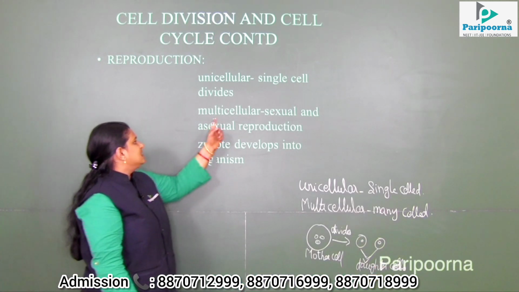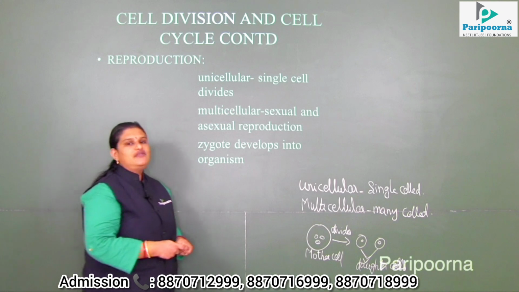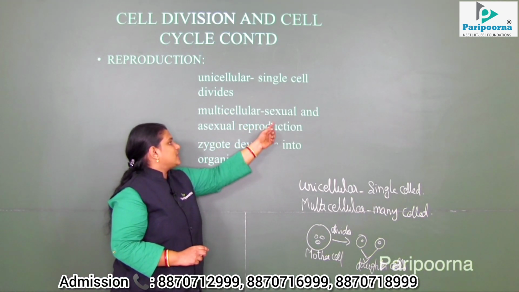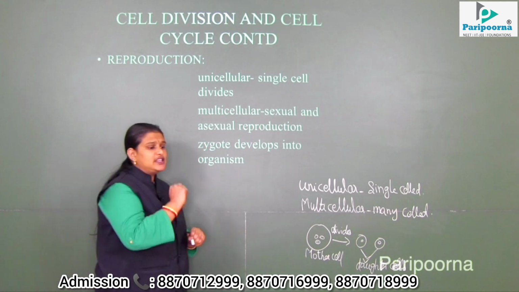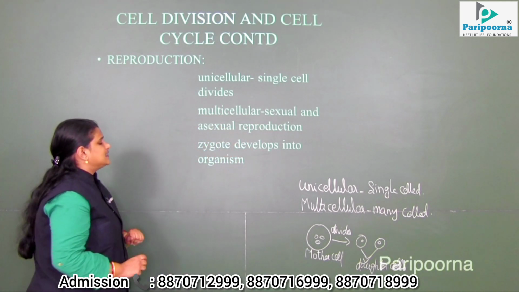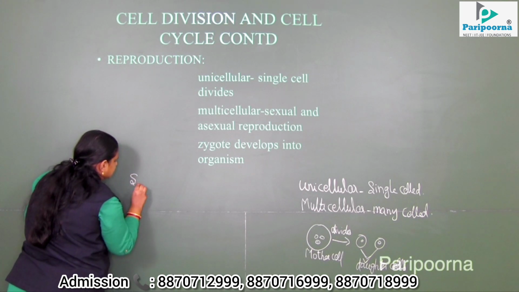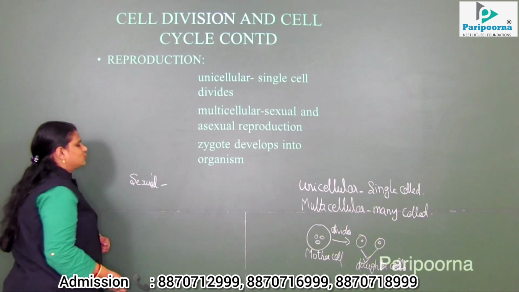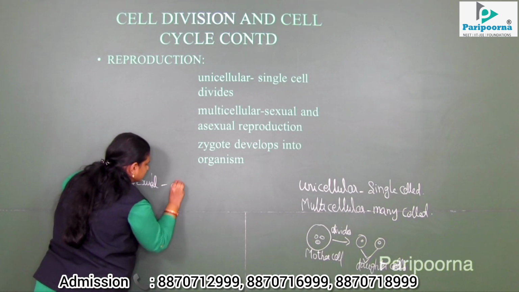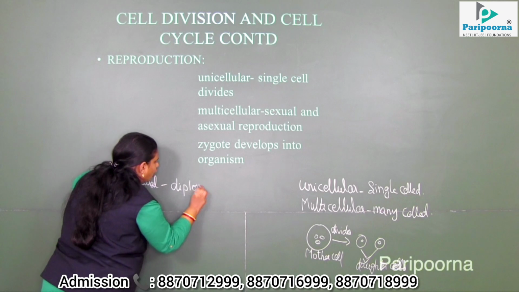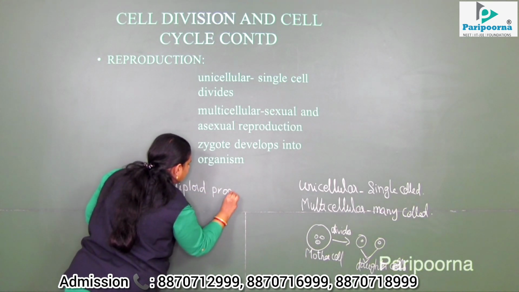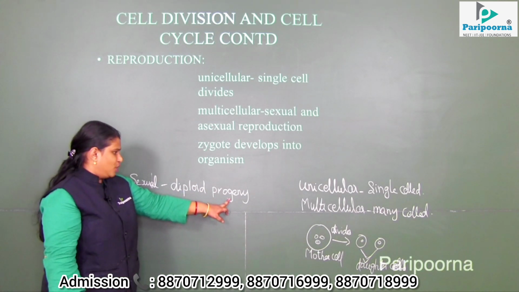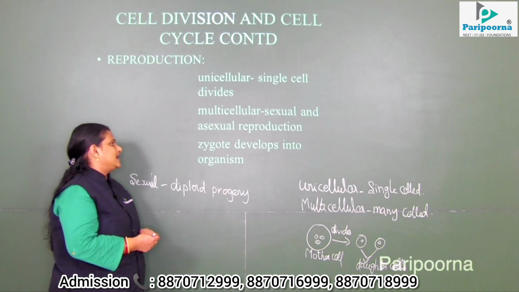The same way, what happens in the multicellular? Multicellular is always an organism with a complex structure. Why? Because it needs sexual and asexual reproduction for the production of progeny. So what happens in sexual reproduction? In multicellular, sexual reproduction produces diploid progeny from the haploid parents. Progeny means children.